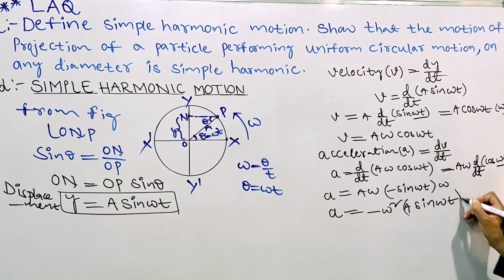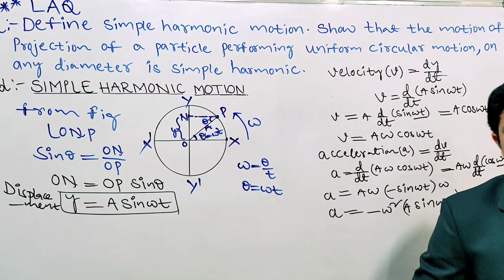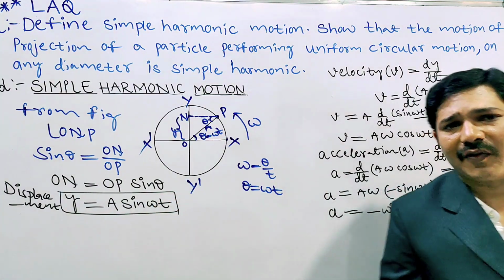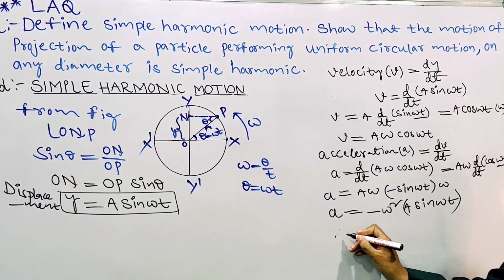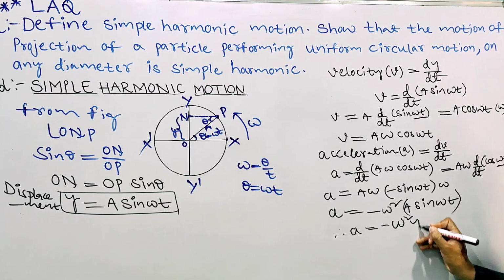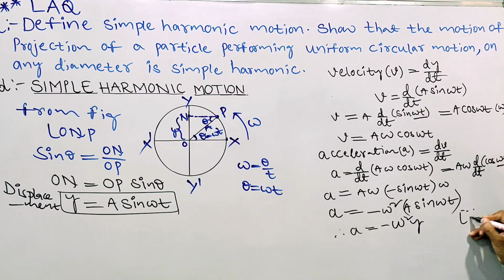We know from the displacement formula that A sin omega t is y. Therefore a equals minus omega square y, since y equals A sin omega t.